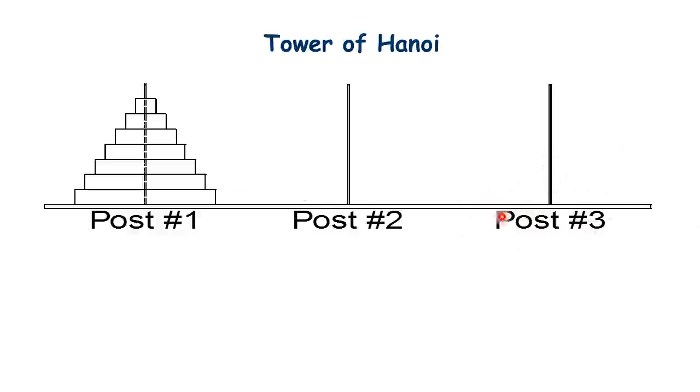How does it solve the problem? At first we take n minus 1 disks one by one to post 3. Then the largest disk is transferred to post 2. Then again the disks that are on post 3 are transferred to post 2.